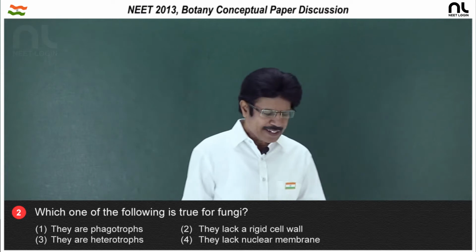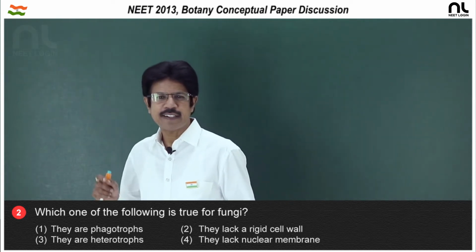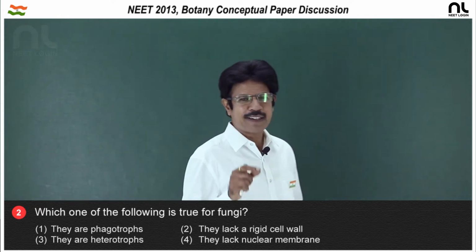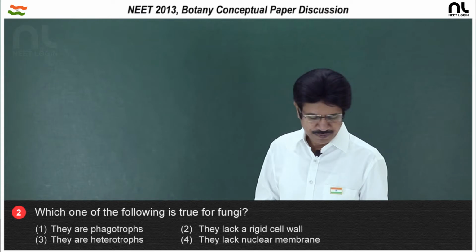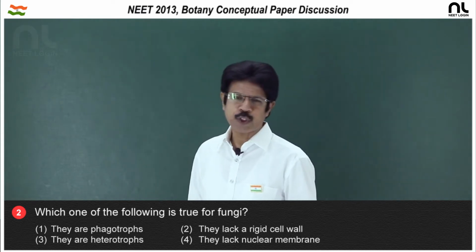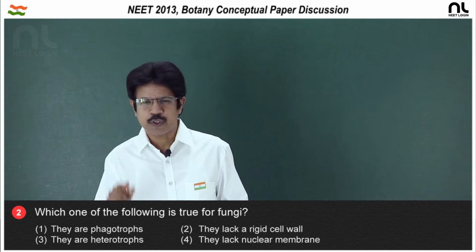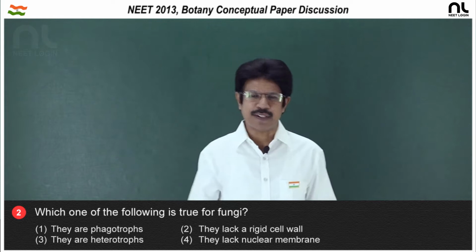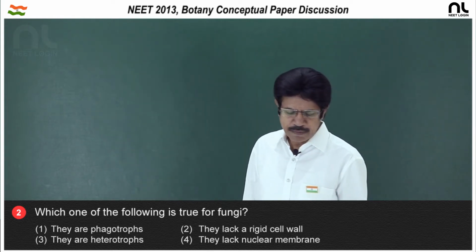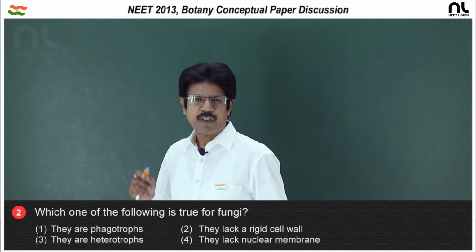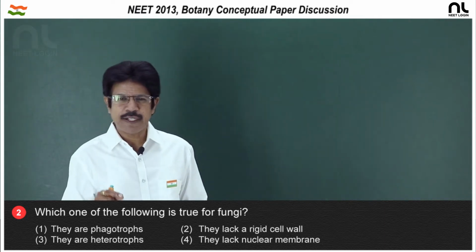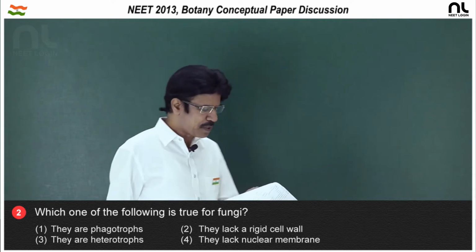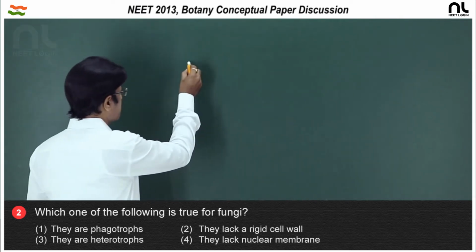And the second option, they lack a rigid cell wall. Fungi have a rigid cell wall made of chitin, a nitrogen based polysaccharidic material, so that is wrong. They are heterotrophs, yes. All fungi are heterotrophs: parasites, saprophytes, even symbionts. They lack a nuclear membrane, that is wrong. Fungi are eukaryotes, with nuclear material surrounded by a nuclear membrane. So the right option is the third option, they are heterotrophs.